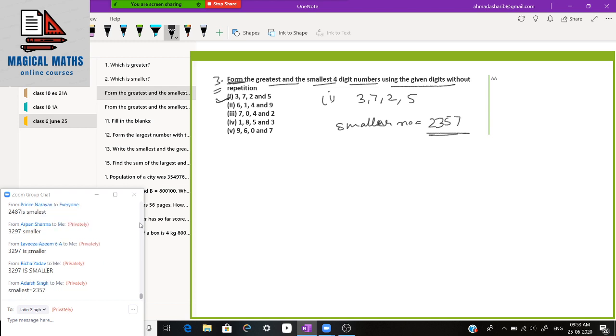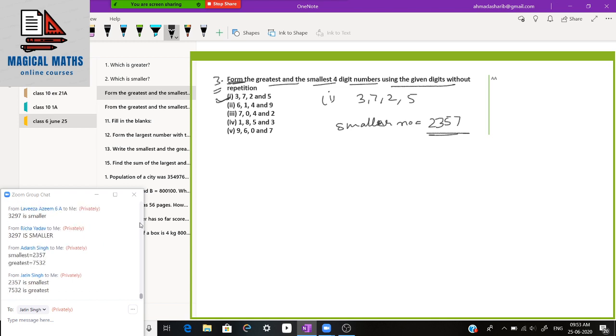Remember, since we are forming a number, do not use a comma. So 2357, this is the smallest number, and which is the greatest number?